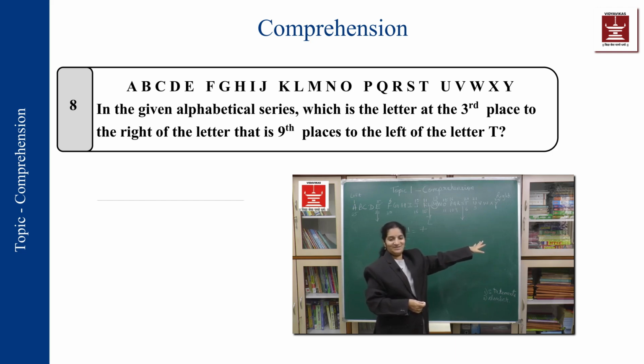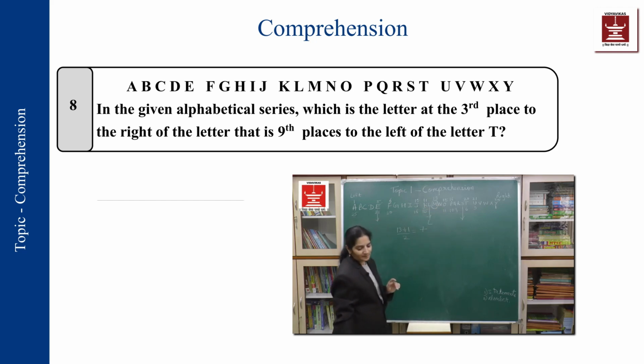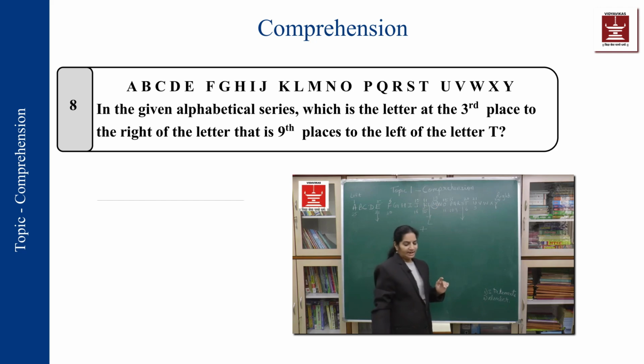Very smart, you don't need to figure out which is right and left. From T we are counting. So these are 4 and these are 5, so this is the 9th one. Now K is the 9th. Now from this K, the 3rd place to the right of K. Right hand side, again we go in the same direction from where we came back.